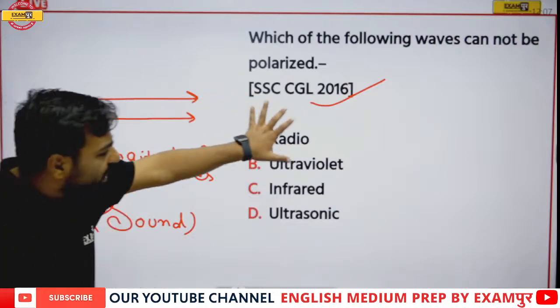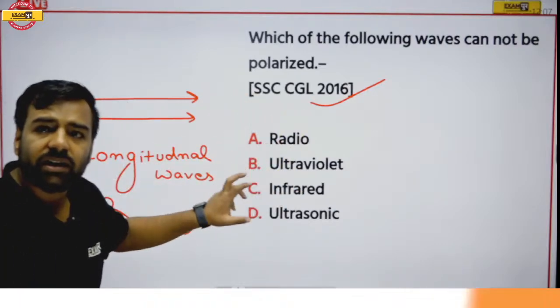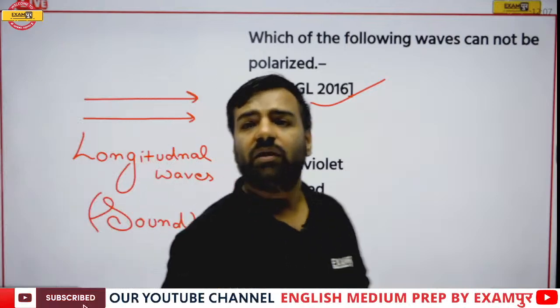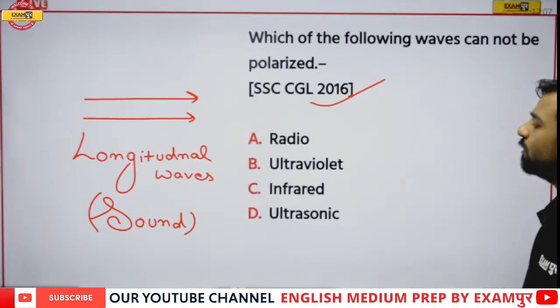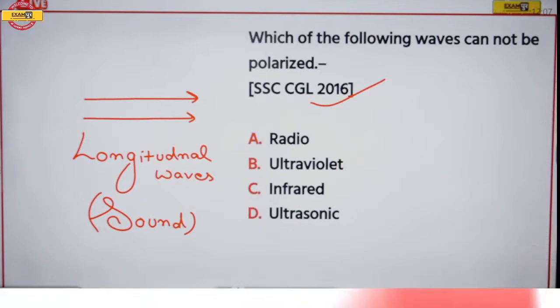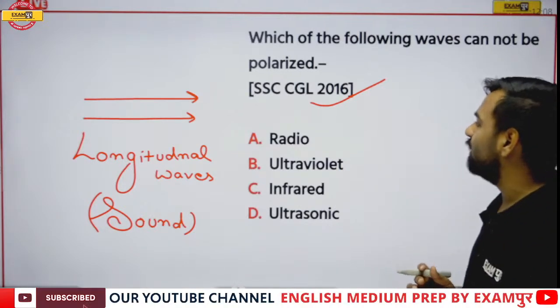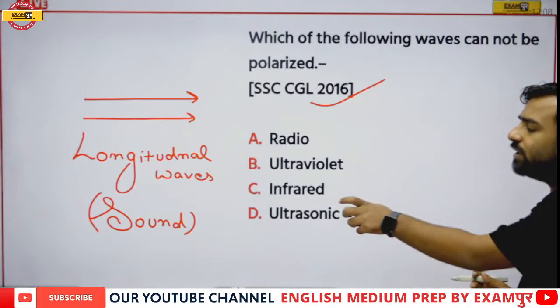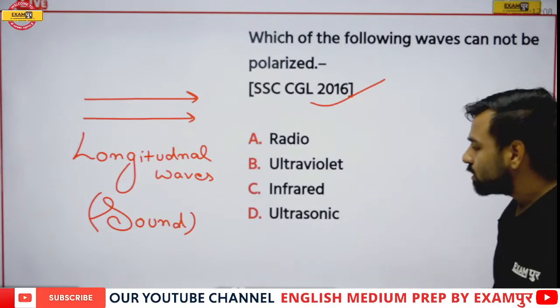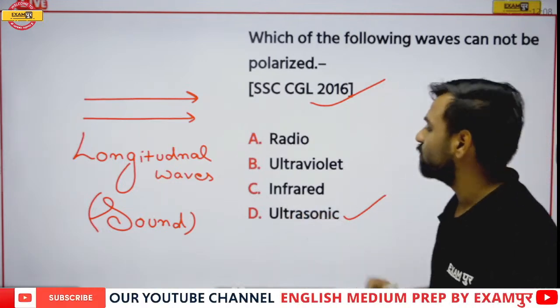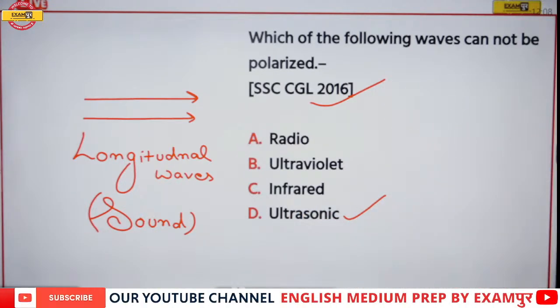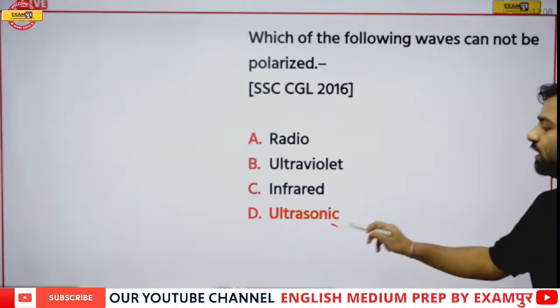Now, can you relate any of the options with the sound? Yes, we are aware of it. Jason, you are saying radio wave, okay. But if I talk about this sound wave, then we have ultraviolet rays here, infrared here, radio wave here, ultrasonic here. Which one can you relate with the sound wave? So here you can relate it with sound wave, that is your option D, ultrasonic waves. So option number D, that is ultrasonic wave, is going to be the correct answer.